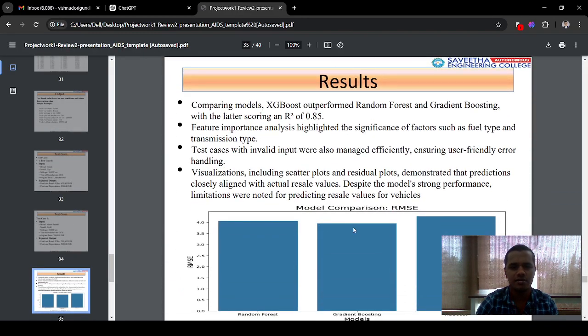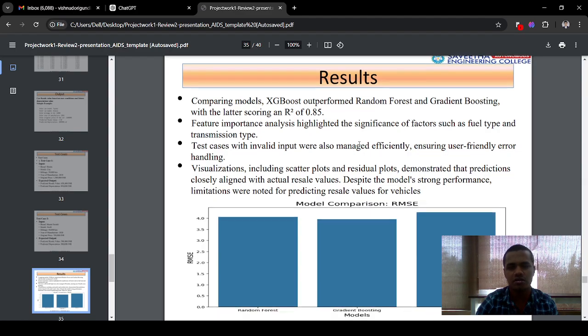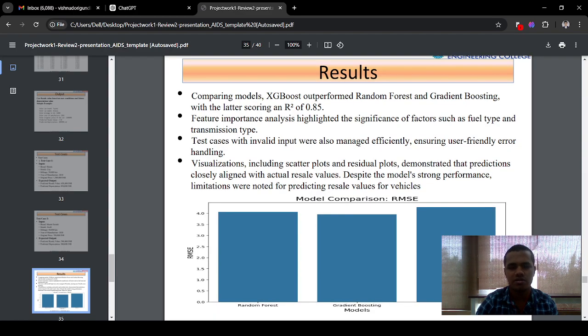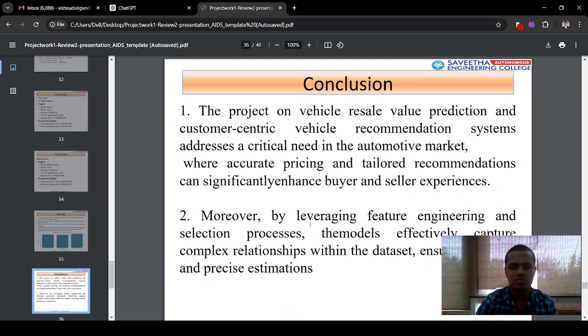After getting these results, I will get the car resale value prediction for each car with accuracy, and based on your user recommendations, it gives the available cars and which are best and which are worst. And this is the final conclusion.